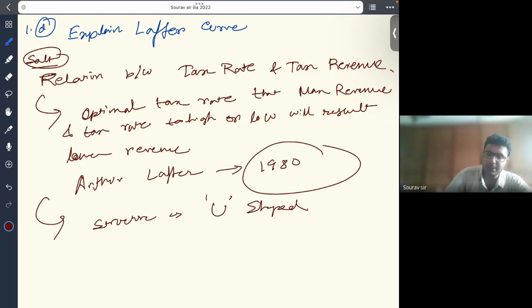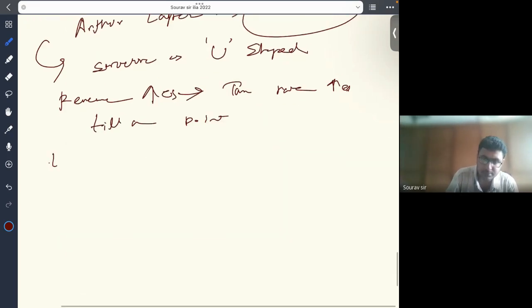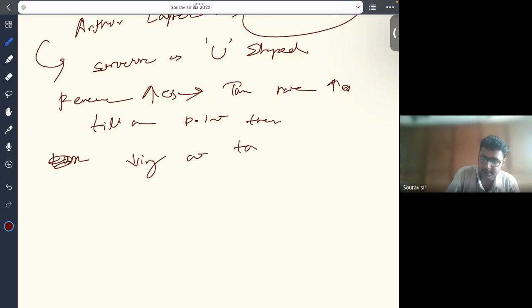So you should just follow the shape of the U: as the tax rate increases, revenue rises up to a point, then decreases as tax increases.